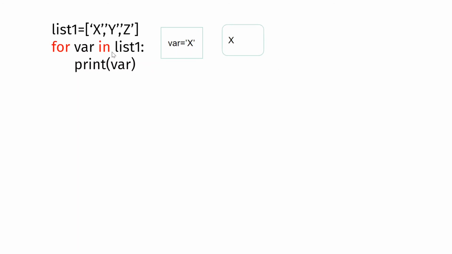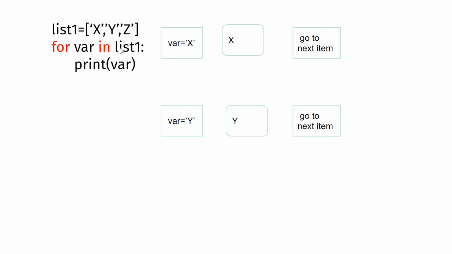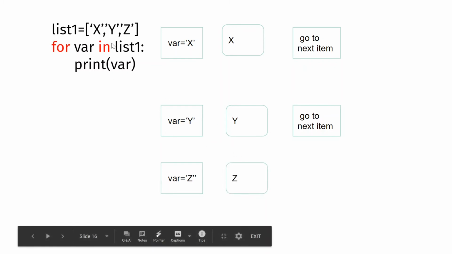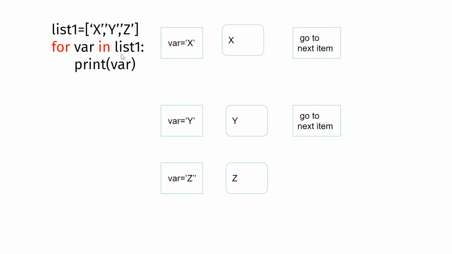After this you'll go back and then go to the next item in the list, which is Y. Then you'll come down and print this Y. After that you'll go to the list again, go to the next item, and now var becomes Z. Then you will print Z. Now that is the end of the list and you can no longer go to the next item, because when you go back and check, you see the list is over.